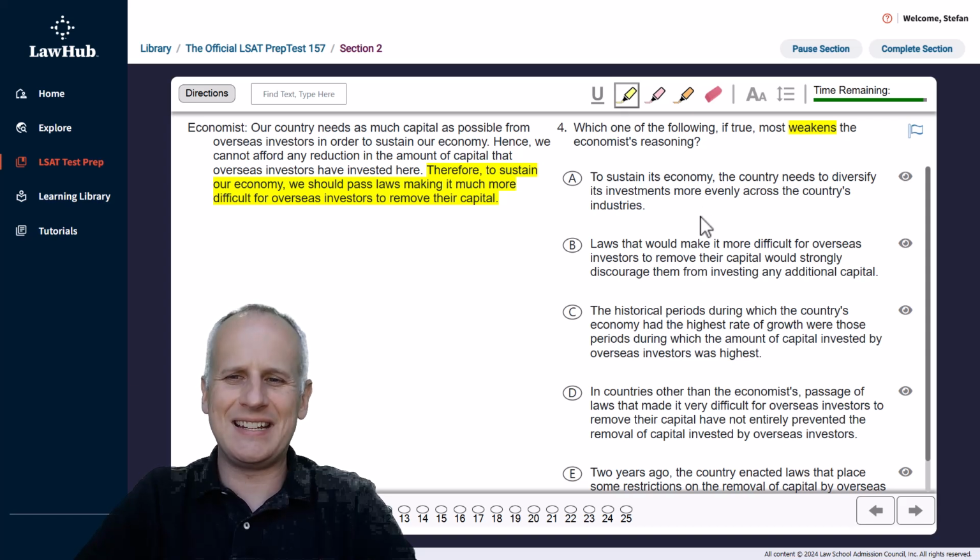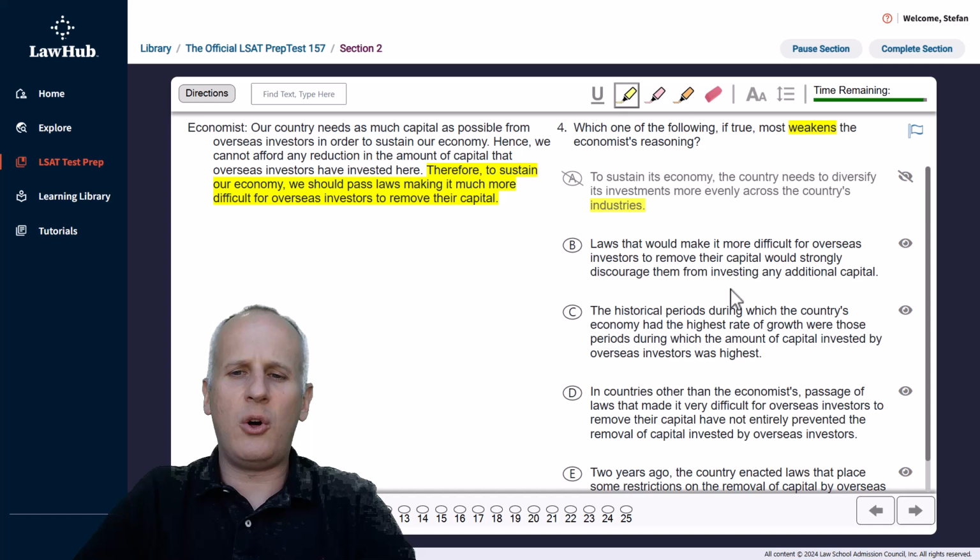To sustain its economy, the country needs to diversify its investments more evenly across the country's industries. We never actually mentioned the industries at all. This is going to need as much additional information as we can possibly get, and therefore cannot definitively weaken the economist's reasoning, so we can eliminate choice A almost immediately.